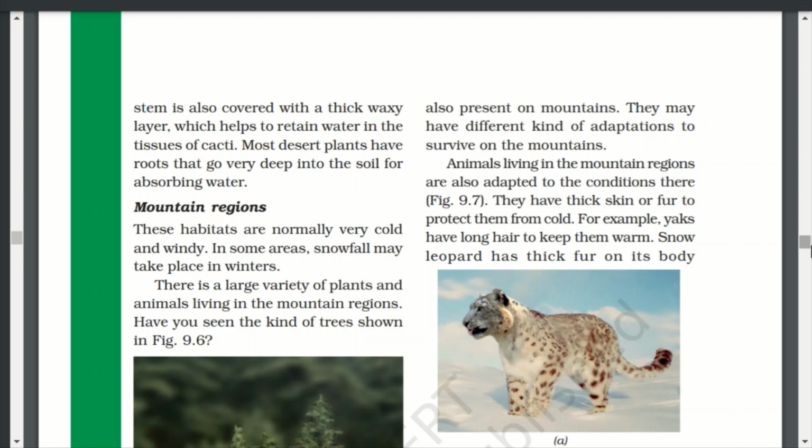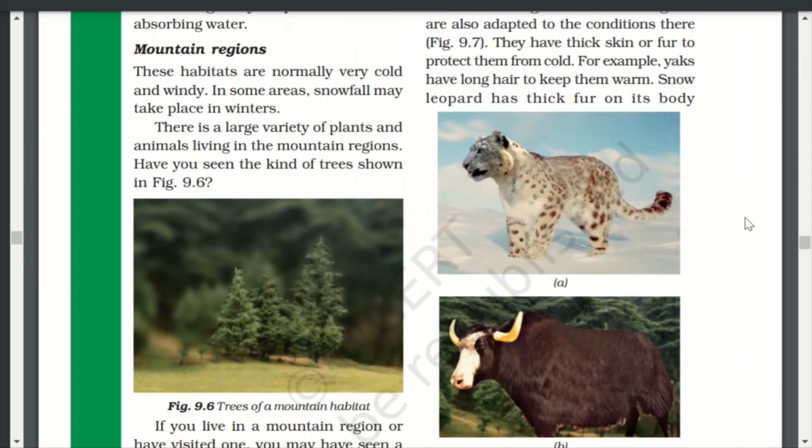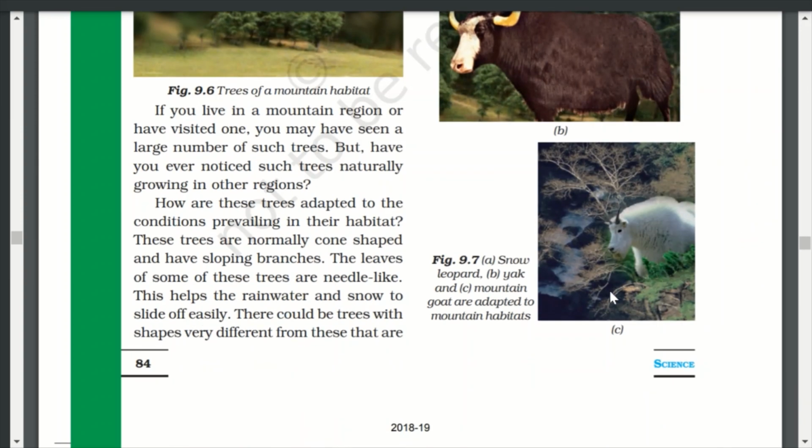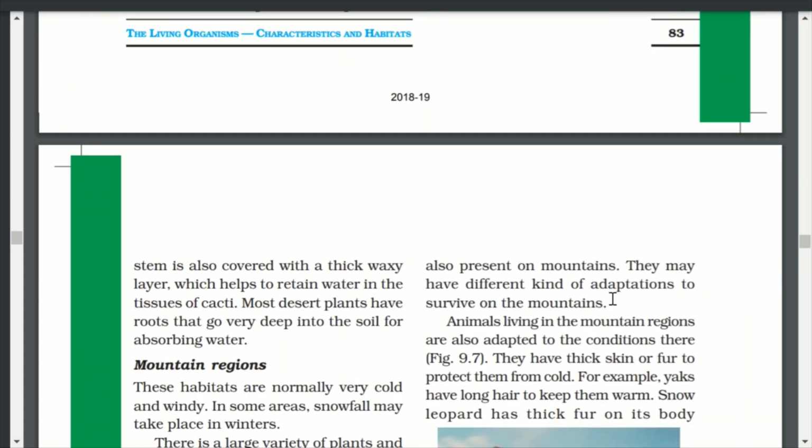Animals living in mountain regions are also adapted to the conditions there. Figure 9.7. So you can see here they have a thick skin or fur to protect them from cold. For example, yaks have long hair to keep them warm.